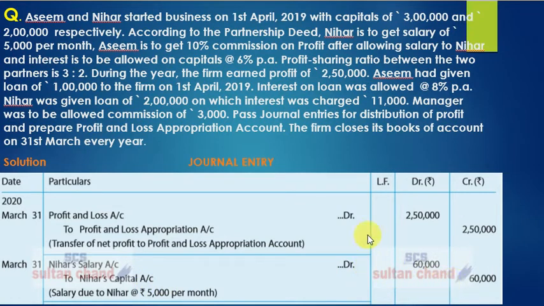If you have seen the question, this second line says Nihar is to get a salary of rupees 5,000 per month. 5,000 per month means annual salary will be 60,000. Is this clear? Now, after allowing salary to Nihar, we have to transfer this salary, which has been shown in this entry, to profit and loss appropriation account.